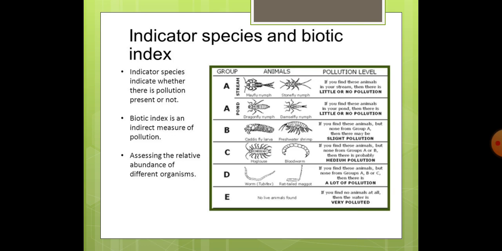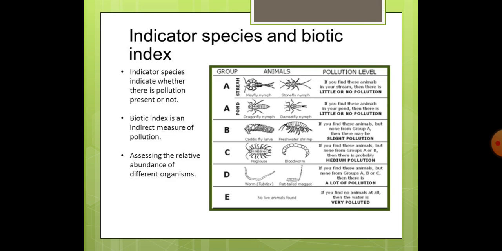Next is animals. Now, in a stream, if you find mayfly nymph or stonefly nymph, that means little or no pollution is present in the stream. These animals indicate that the stream is clean. And in ponds, if you see dragonfly nymph and damselfly nymph, these animals represent that in this pond there is little or no pollution.